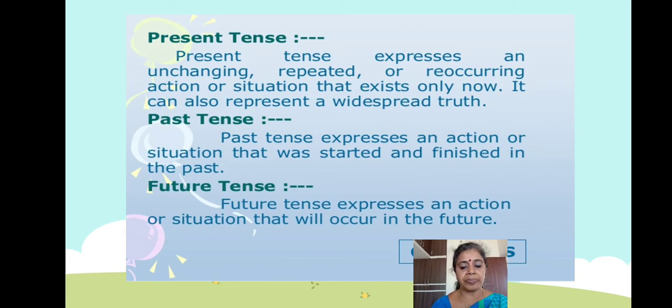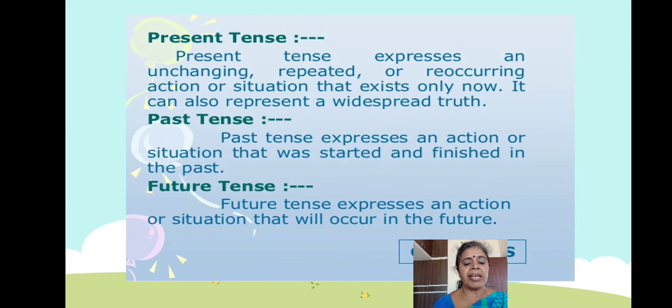It can also represent a widespread truth. Present tense tells us about what exists only now. If you get confused, I'll tell you: today is present tense. Understood?